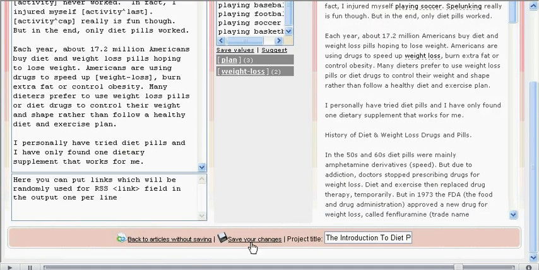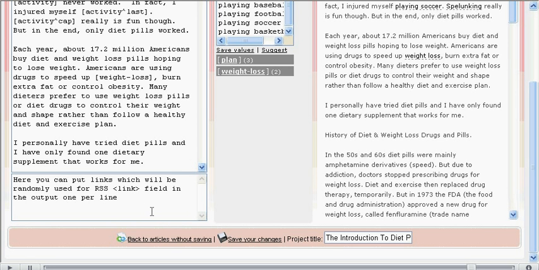We have two options. At the bottom here, once we're all done choosing our tags and putting in, either having ContentClub suggest our synonyms or putting in our own, and we're happy with our article, we can save our changes. Or, if we're unhappy with our article and we don't want to save, we can go back to articles without saving.